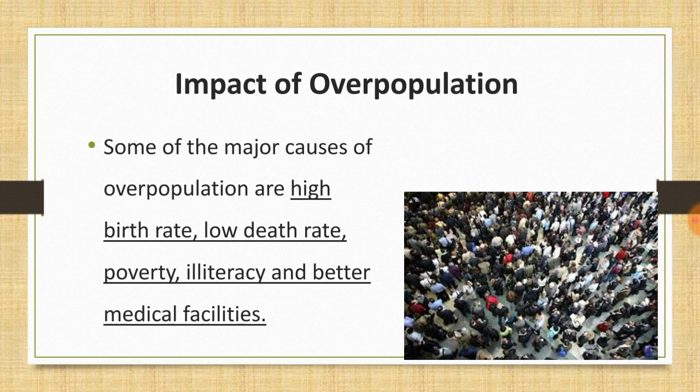They are the causes for overpopulation. When there are better medical facilities, the death rate will decrease. Okay, so that's how this country or this particular region is getting overpopulated. These are the causes for overpopulation.